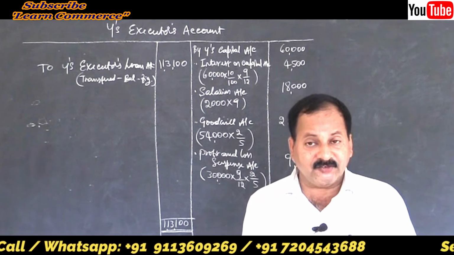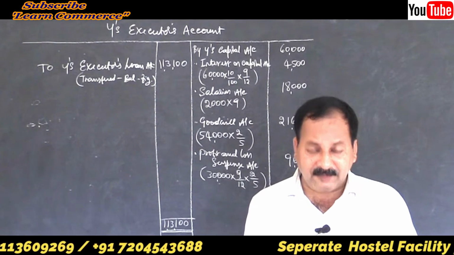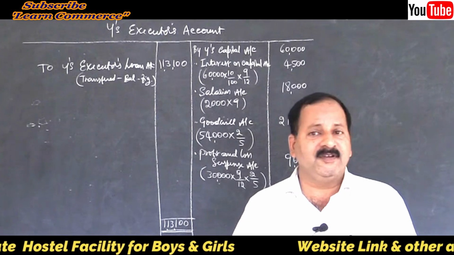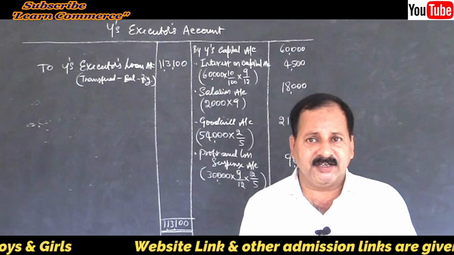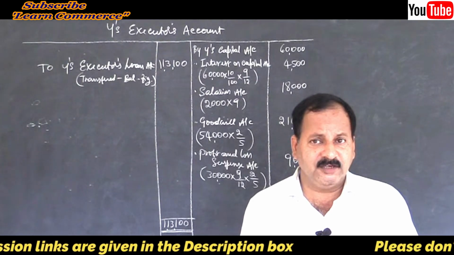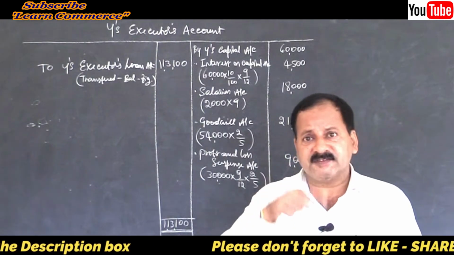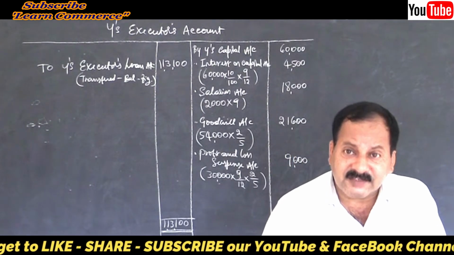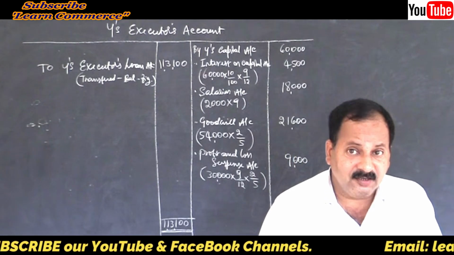See, year started on 1st April and the partner expired on 1st October. October will not come because he was not there at all during October, isn't it? So, April to September, it will be a period of 6 months. So, we have to calculate everything for 6 months if it belongs to current year. Correct.